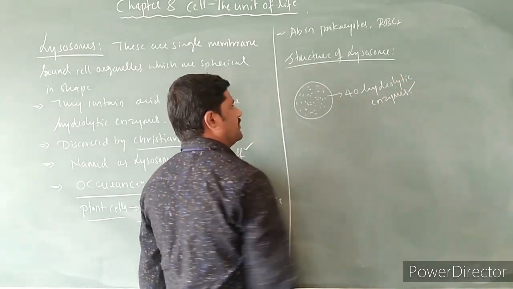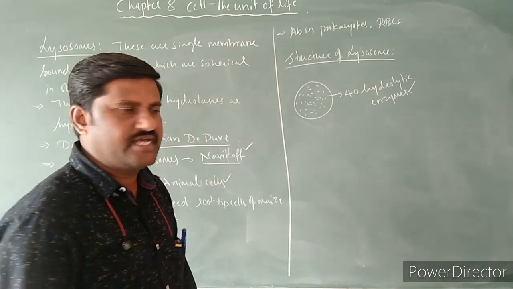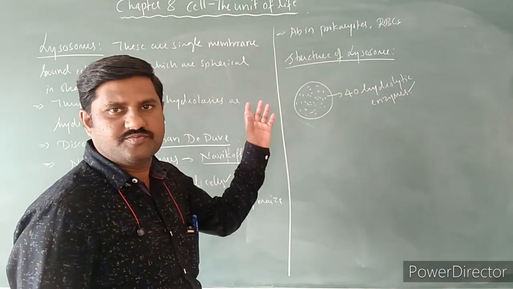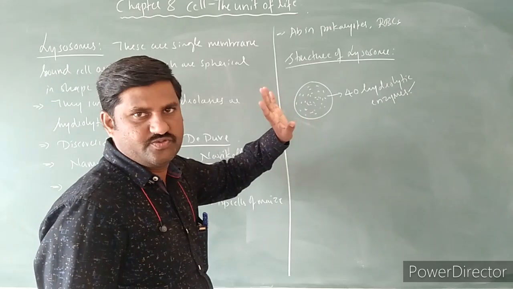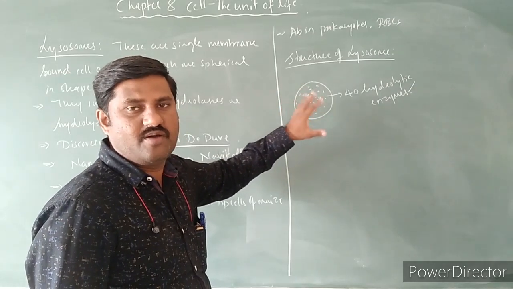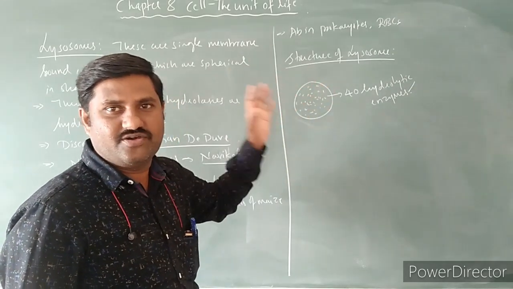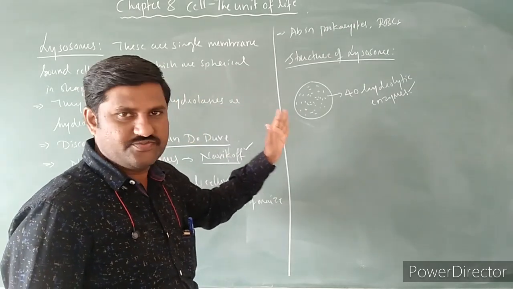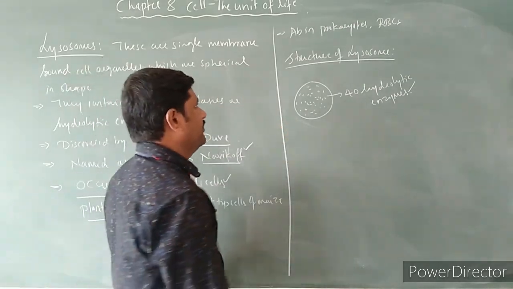These enzymes are mainly produced by the endoplasmic reticulum, and that comes to the lysosomes through vesicles which are formed from the Golgi complex, right? So that is very important thing to be remembered over here.